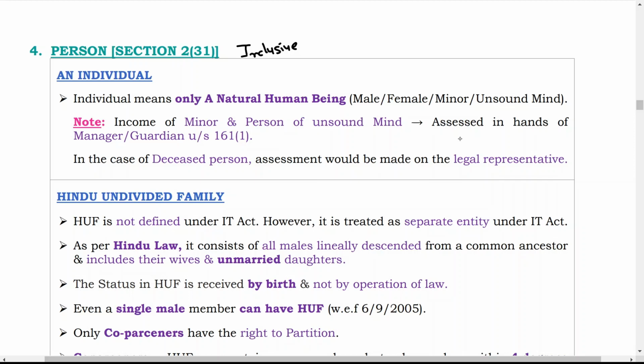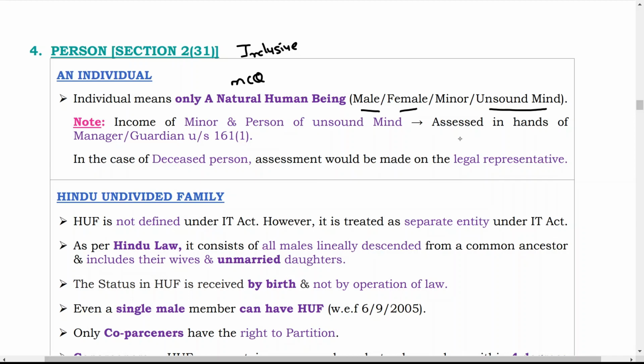So who are included in individual? This can be asked as an MCQ also. Which of the following persons is not included in the meaning of individual as per Section 2 Subsection 31 in the definition of person? Four options will be given: male, female, company, and person with unsound mind. So your answer is company, because individual doesn't include an artificial person, it includes only a natural human being. This way an MCQ can be asked.